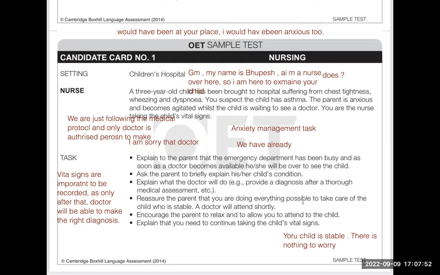So please understand. But where is doctor, nurse? I have been waiting for doctor for such a long time. Where is he? Well, I would like to tell you that today emergency department has been busy and we have already informed the doctor. So doctor would be on his way and he is coming to your child very soon. But nurse, I have been waiting for 1 hour and you are saying emergency department is busy. Like what kind of hospital is this? Even my child needs emergency treatment and you are wasting my child's precious time.